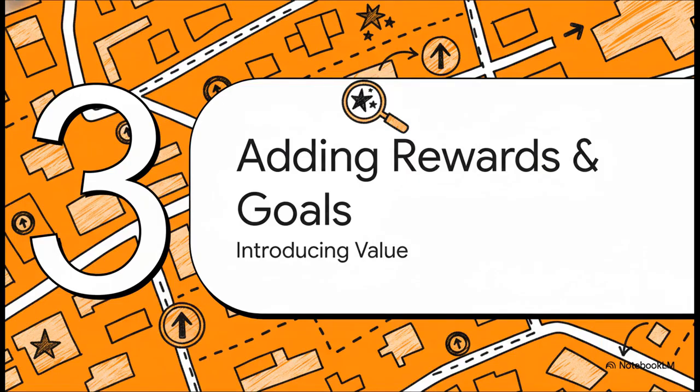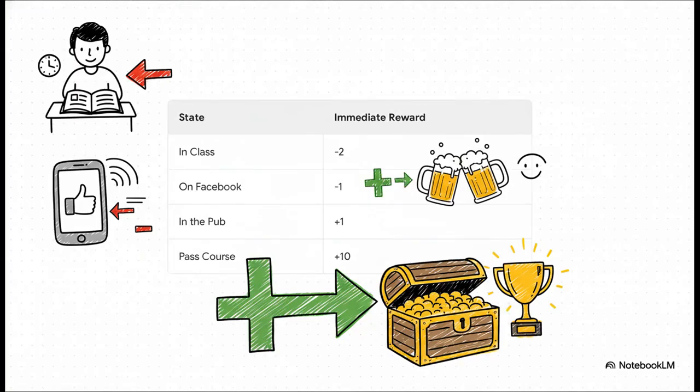Okay, so a map is great, but a map doesn't tell you where the treasure is buried. It doesn't tell you where you want to go. To do that, we need to add some value judgments, or what the AI world calls rewards. So we start assigning a score to every single state. Being in class, that's a -2. It's a bit of a drag, it takes effort. Checking Facebook, -1, not great. But hey, going to the pub, that's a +1, a little bit of immediate fun.